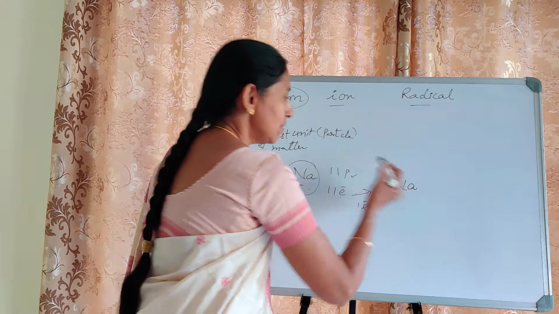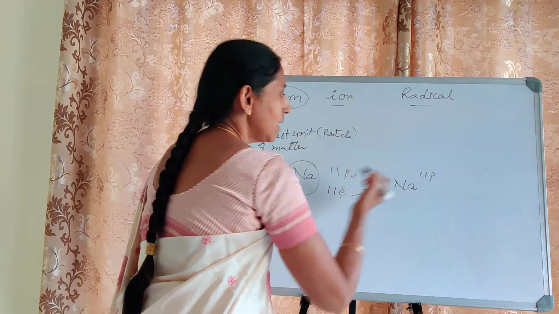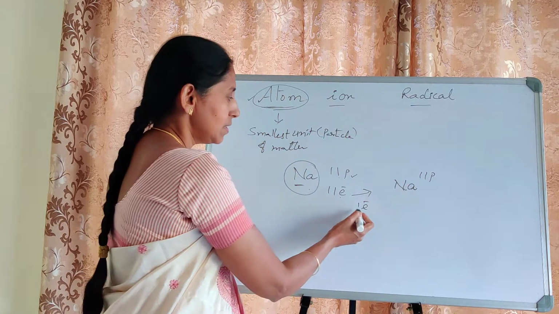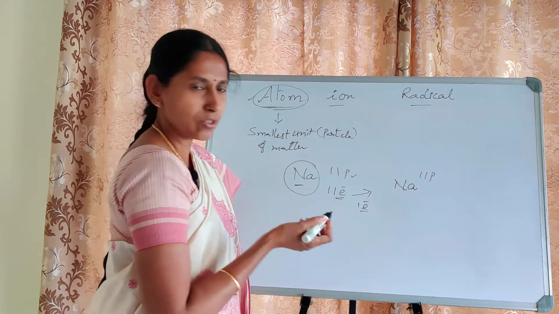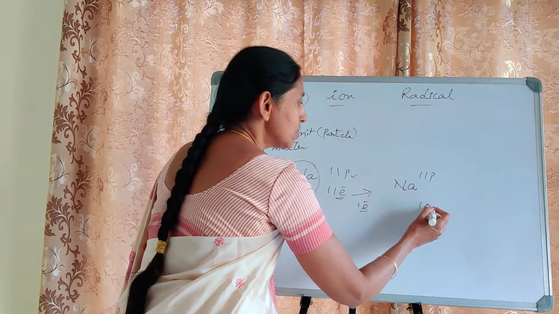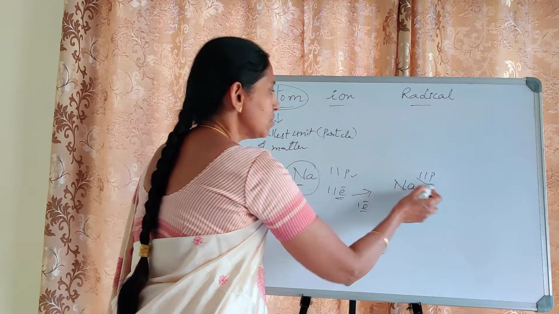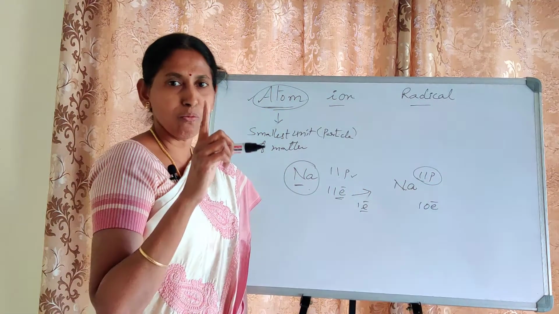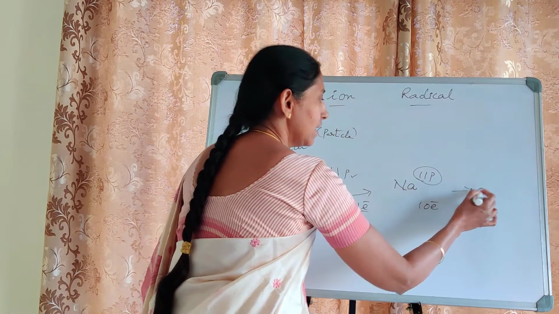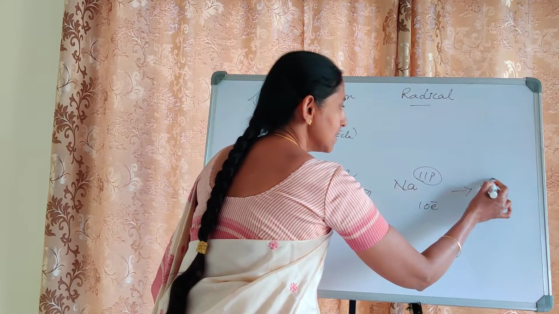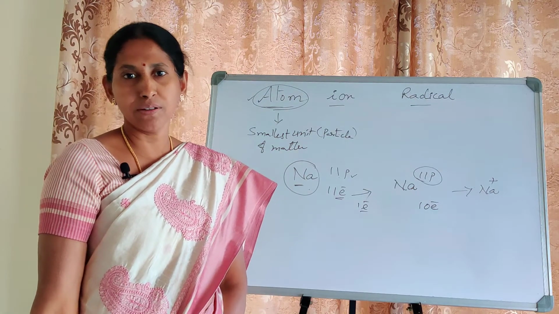By losing one electron, what happened to sodium? Let us see. How many protons are there? As usual, 11 protons. Out of 11 electrons, it has lost one electron during the chemical reaction. So now how many electrons? Only 10 electrons. One positive charge is more. That is the reason why it is called Na plus ion, a unipositive ion.